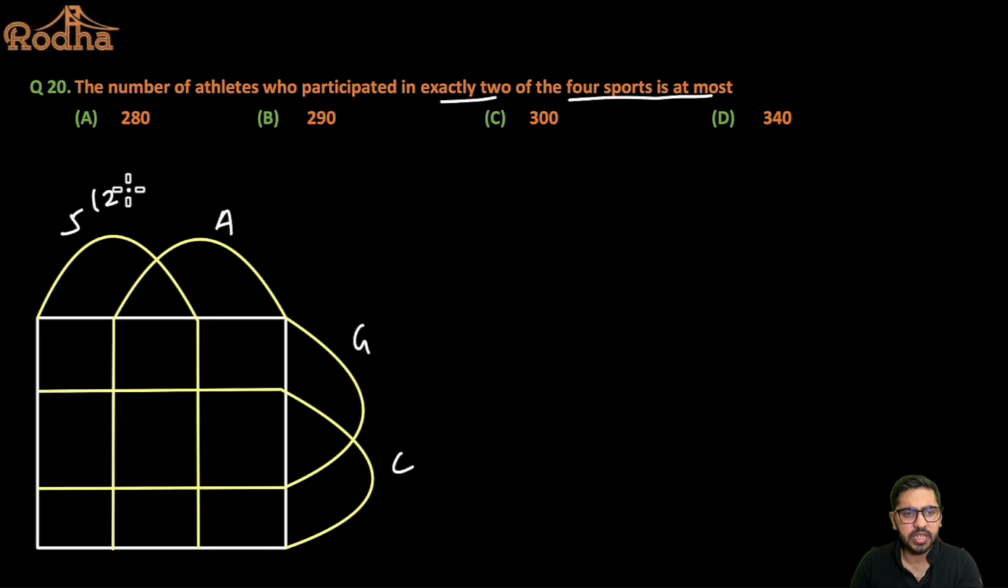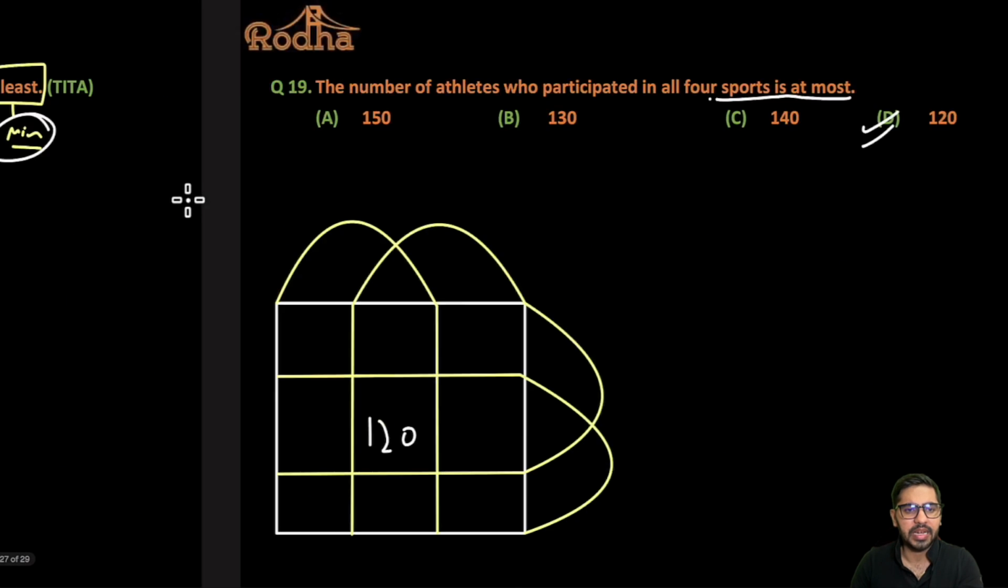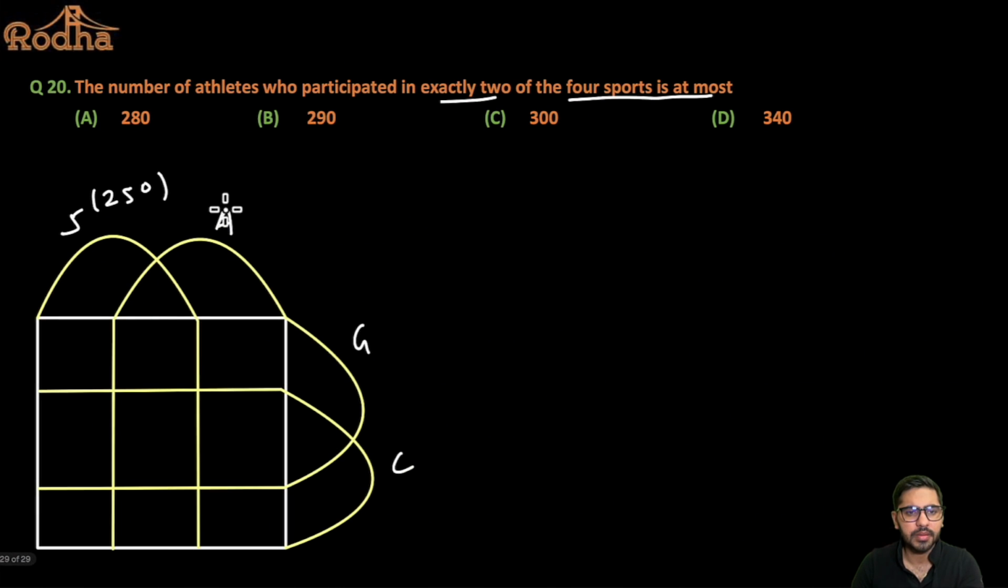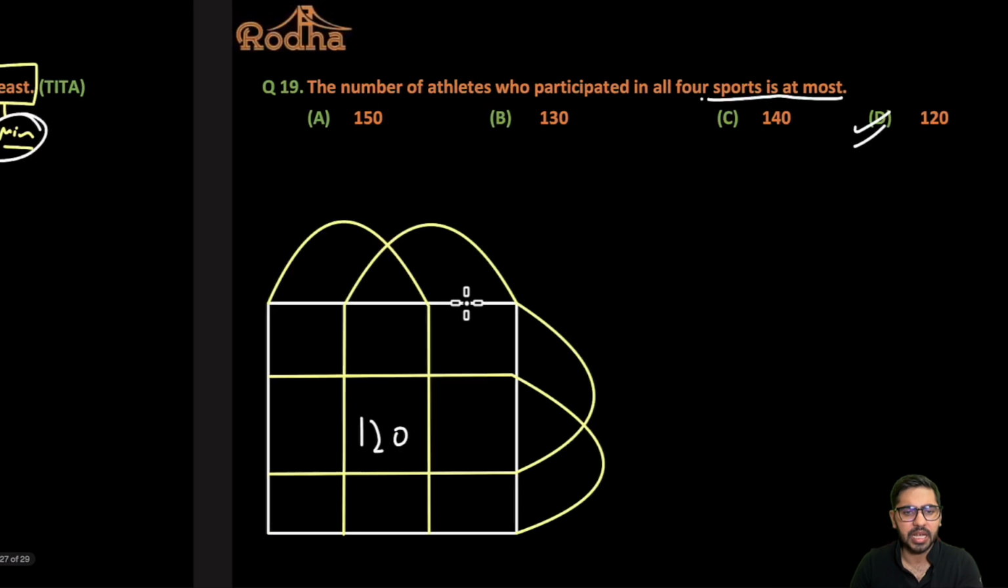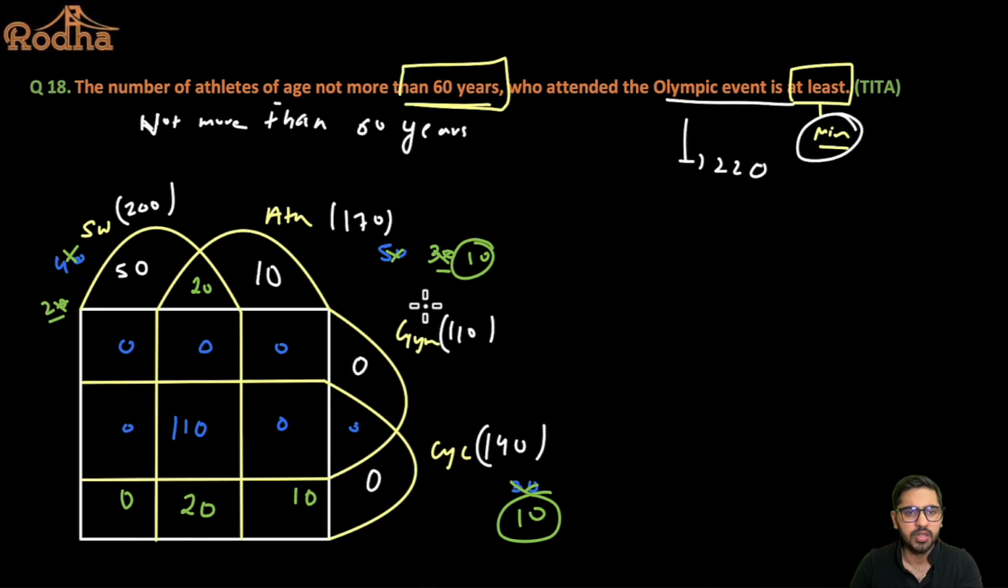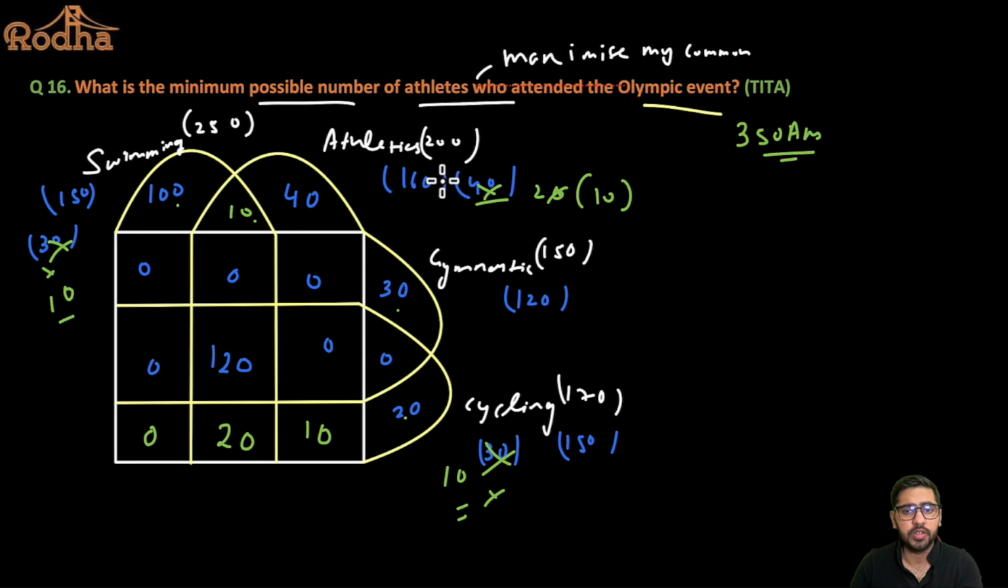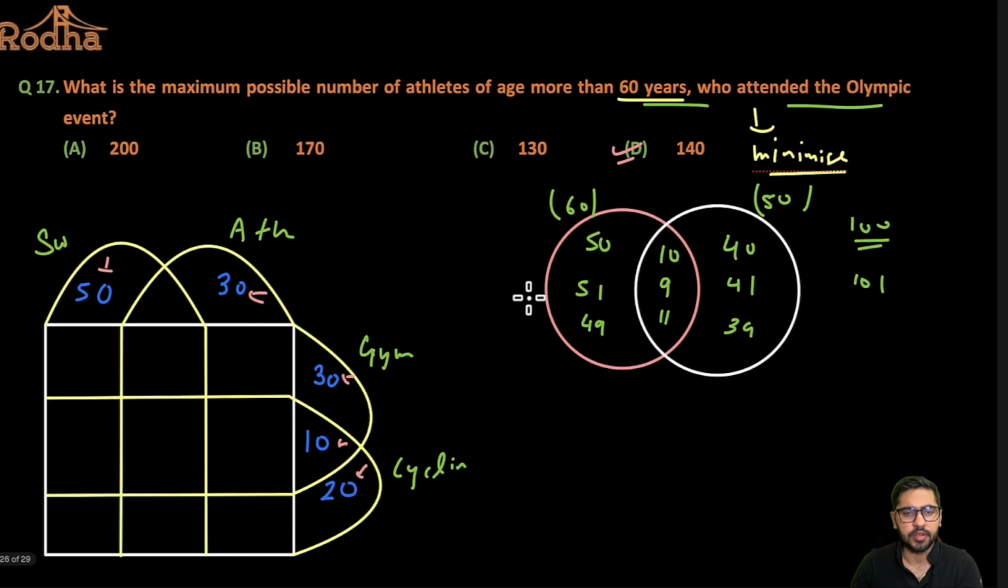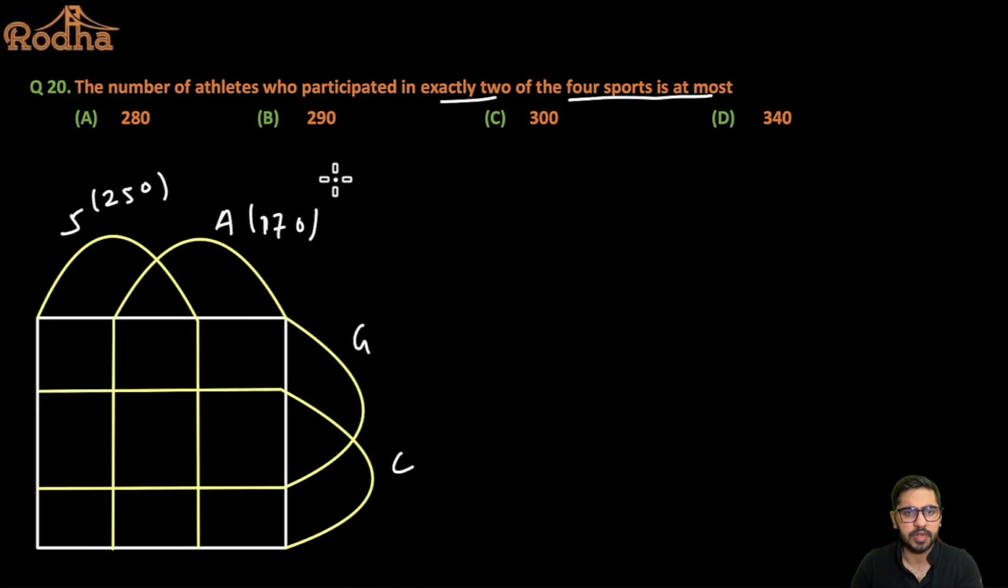Swimming is 250 in total, right? Then we have athletics as 170, right? We have gymnastic as, I would say, 110, and that is 140. No, this is for not more than 60, sorry, my bad. 250, 200, 150 and 170. So this is 200, my bad, sorry guys. So this is 200 and this is 150 and this is 170.